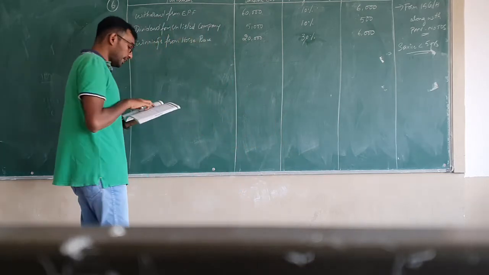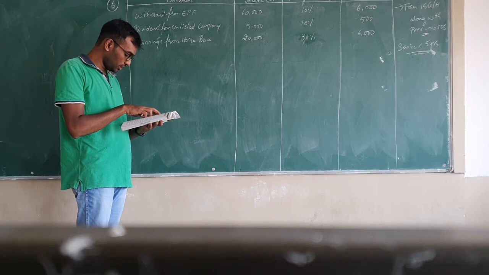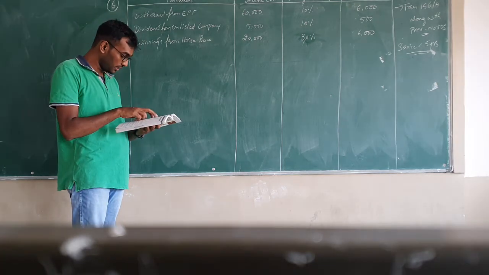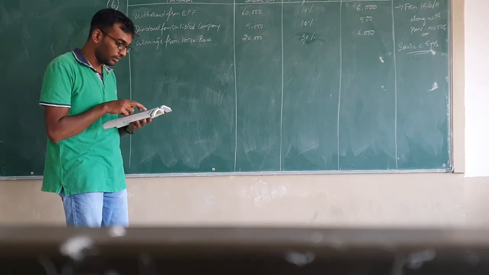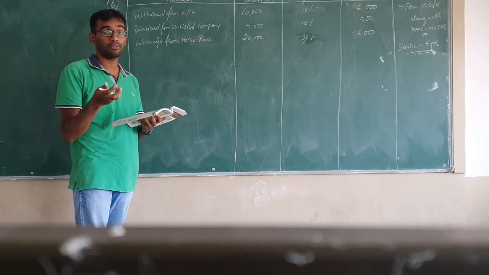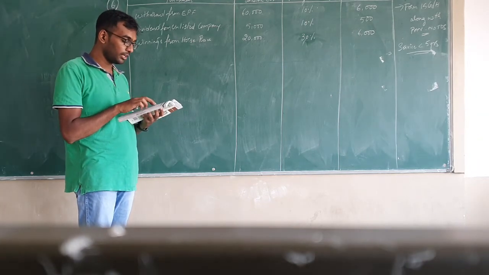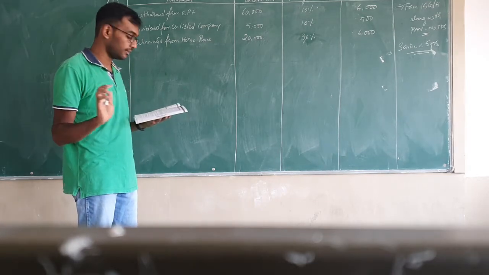Then the fourth item they have given is insurance commission. Commission on insurance earned by an agent is 18,000 rupees. Whenever there is an insurance commission, I told you the insurance commission should be more than 15,000 rupees. Here it is 18,000. So since it is more than 15,000 rupees, it is subjected to TDS at the rate of 5%.